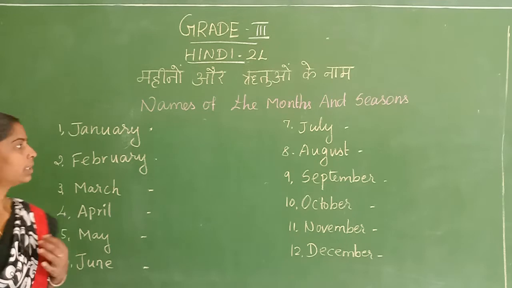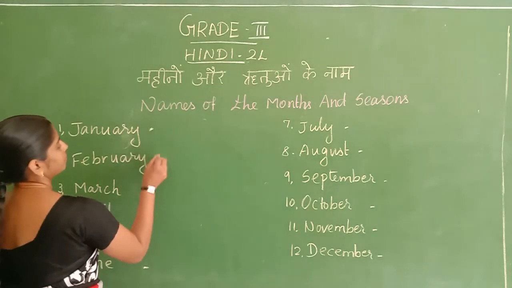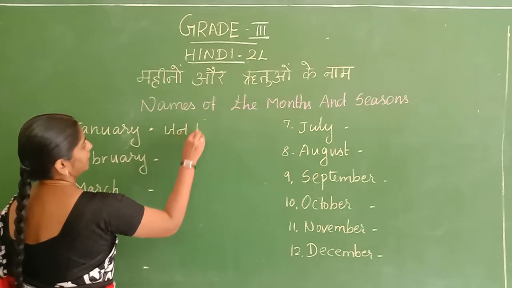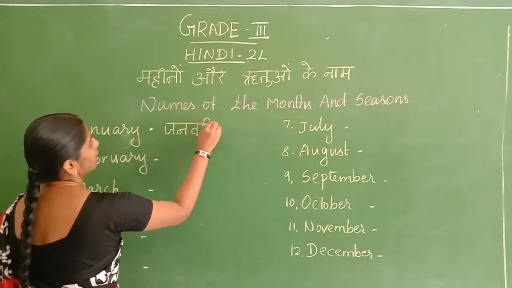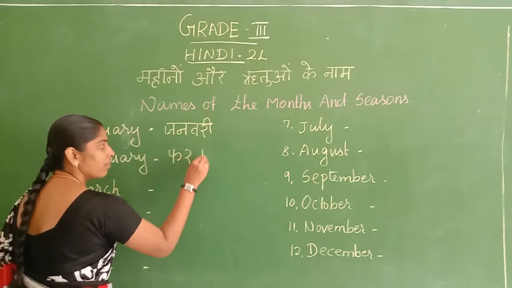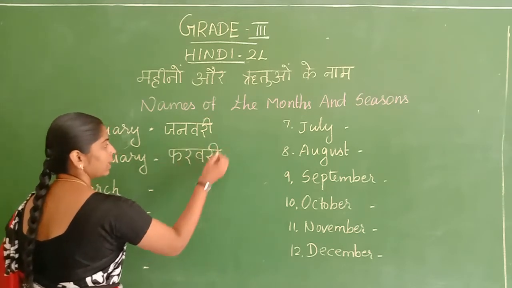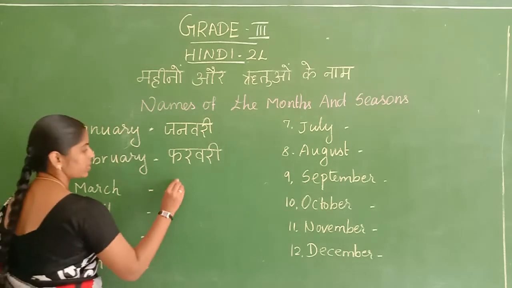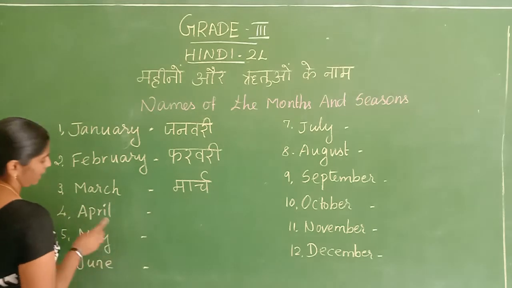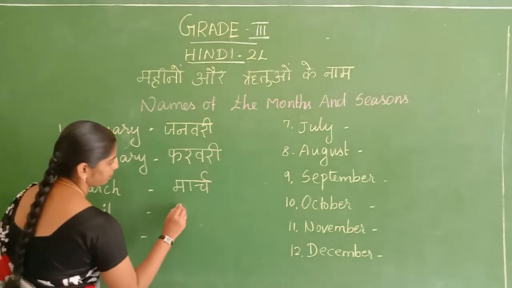Shall we see that once again? January, the same January in Hindi also, right? February, March, same. April.